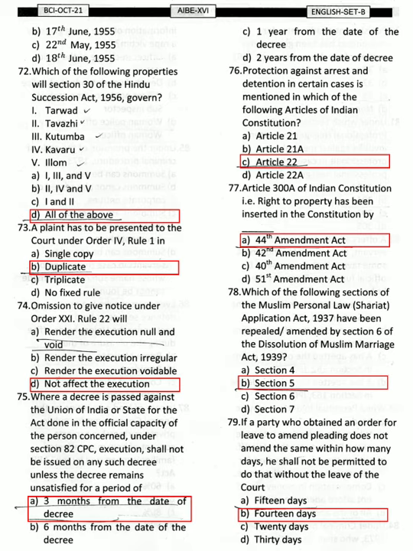Question 75, the correct option should be A. Question 76, the correct option is C. Question 77, the option is A. Question 78, the option is B. Question 79, the correct option should be B. It is provided in Order 6, Rule 18 of the Civil Procedure Code.